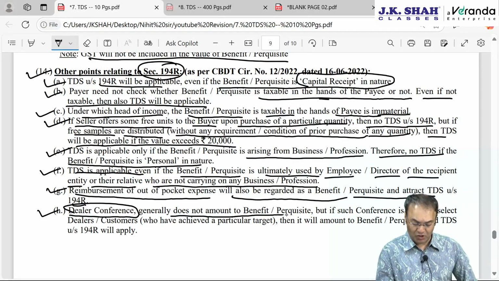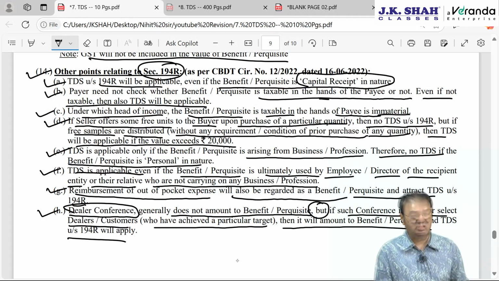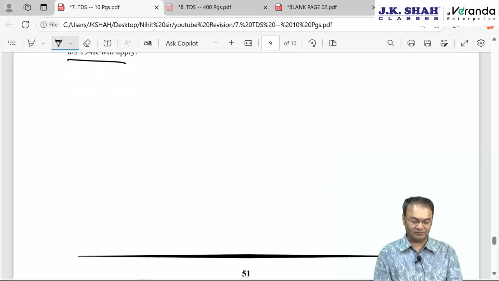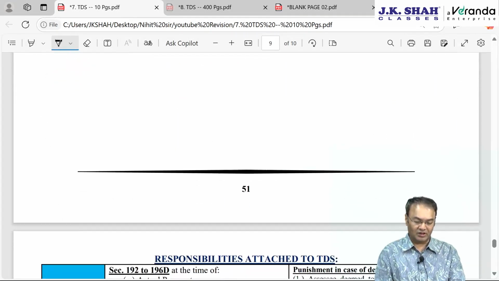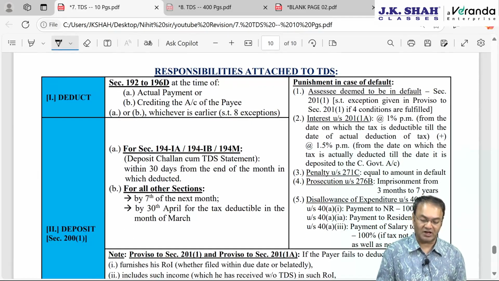However, if the benefit or perquisite by way of seminar or dealer conference is held only for selected dealers, by default it does not amount to benefit or perquisite, but if such a conference is held for select dealers or select customers who have achieved a particular target, then it will amount to benefit or perquisite. Accordingly, 194R will apply. Are you done? Okay.